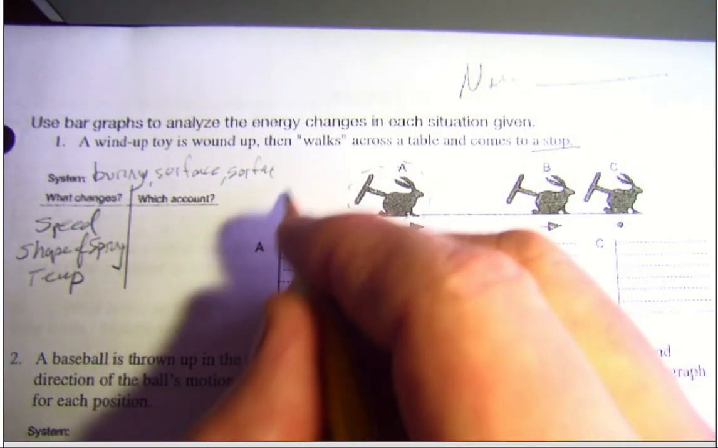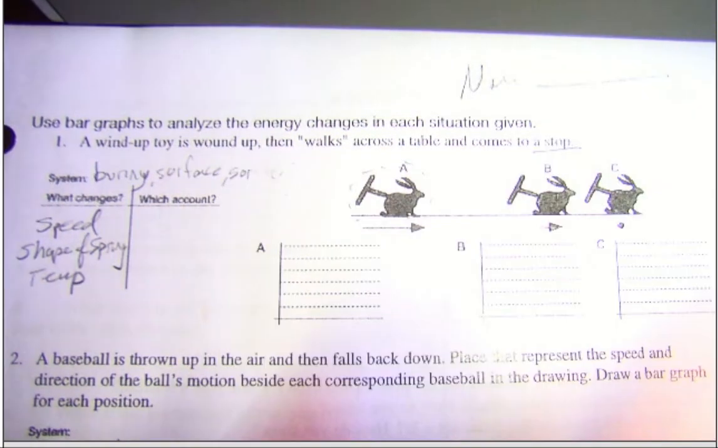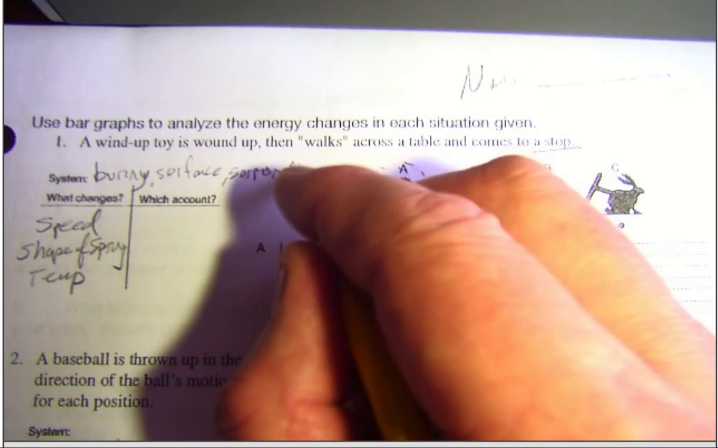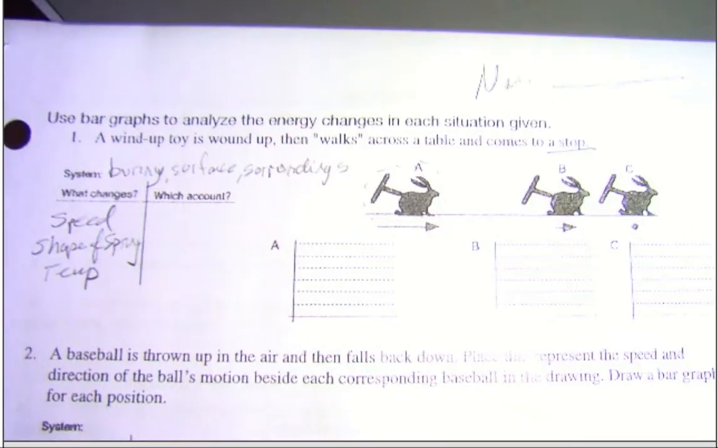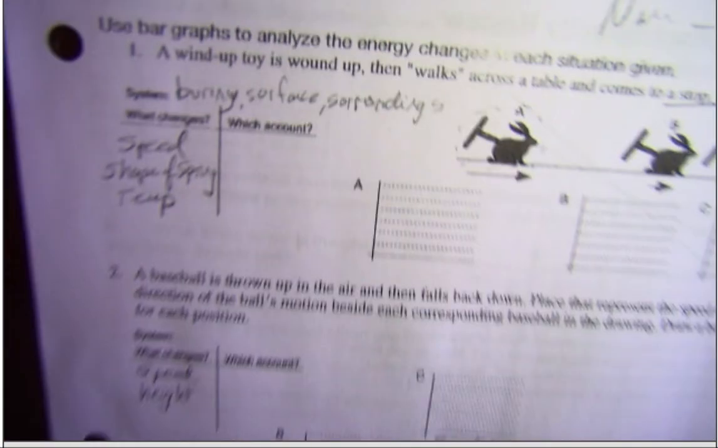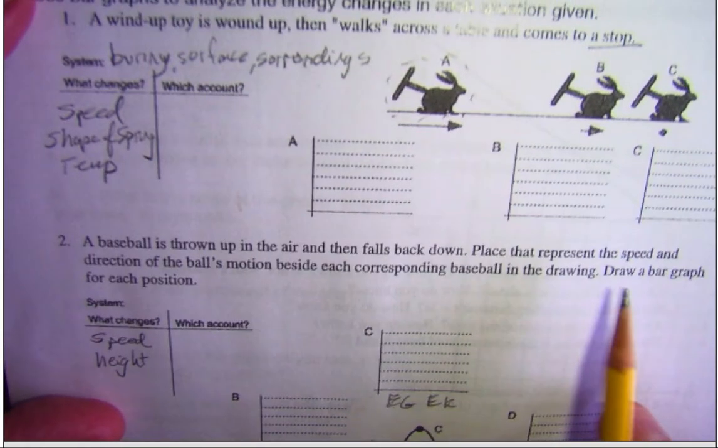Surface, I wrote surface twice, and surroundings. Looks like we're blocking the light that way, so let's maybe tilt it this way. This might be better. So then we want to consider what things change,